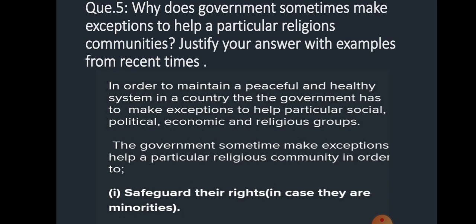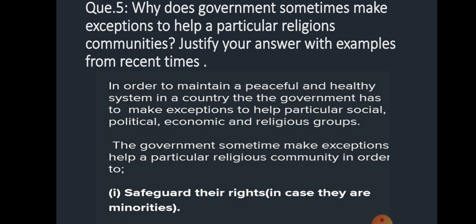Here the question is, why does government sometimes make exemption to help a particular religious community? So the answer is, in order to maintain a peaceful and healthy system in a country. If there is a disturbance between two communities, to maintain peace and harmony, the government sometimes makes exemption to help a particular social, political, economic and religious group.